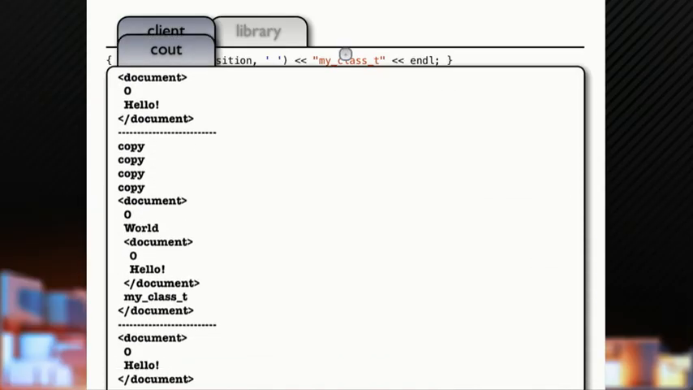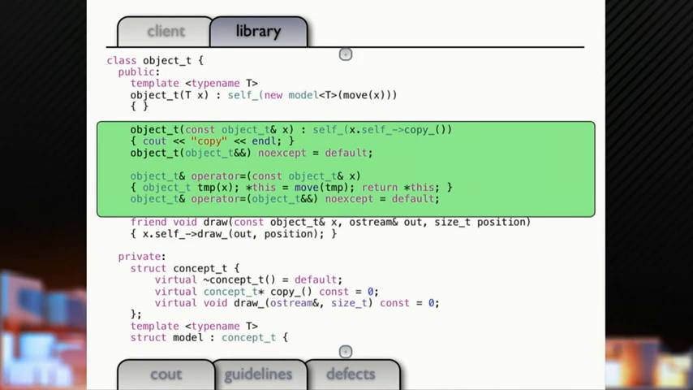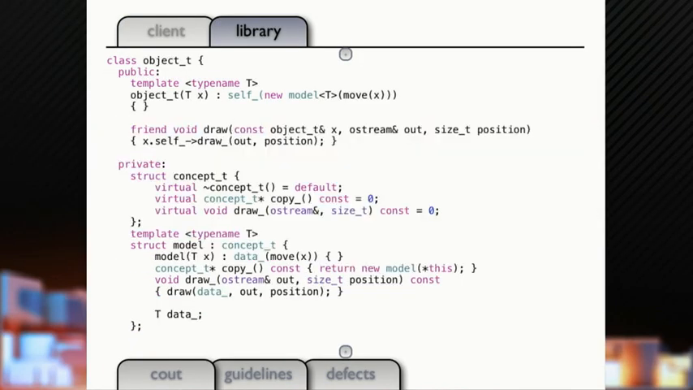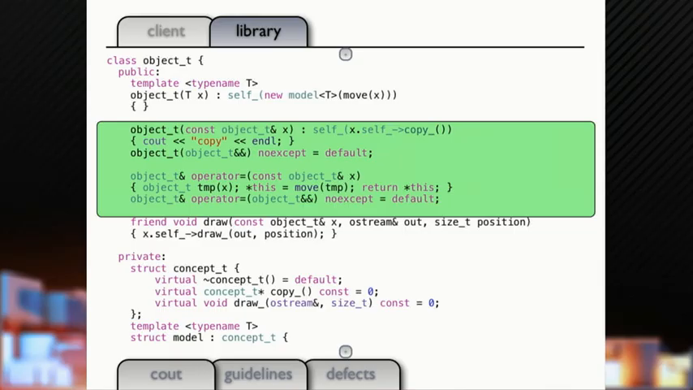We got our document 0 hello. Bunch of copies, right? Copy, copy, copy. Then 0 world, because we changed hello to world. 0 hello, my class, 0 hello, right? That's the undo state going back to the first state at the bottom there. So everything worked, but we had a bunch of copies. Okay, that could be really expensive if this were of huge documents and not a bunch of ints and strings. So, let's get rid of the copies.